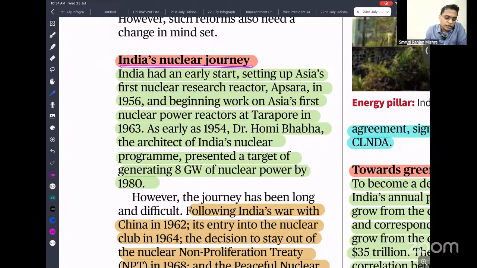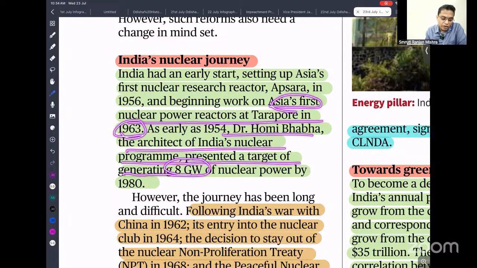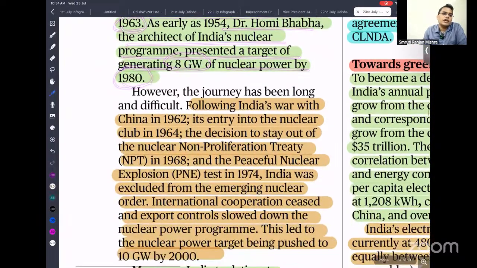So, India's nuclear journey. India started early. It set up Asia's first nuclear research reactor, Apsara, and Asia's first nuclear power reactor at Tarapur in 1963. Homi Jehangir Bhabha, architect of India's nuclear program, presented a target of having 8 gigawatts of power by 1980. But you know that in that time we conducted our nuclear test. Because of that, all countries imposed sanctions and the Non-Proliferation Treaty was implemented. That is the reason we were not able to access uranium technology, and so we could not achieve this target.